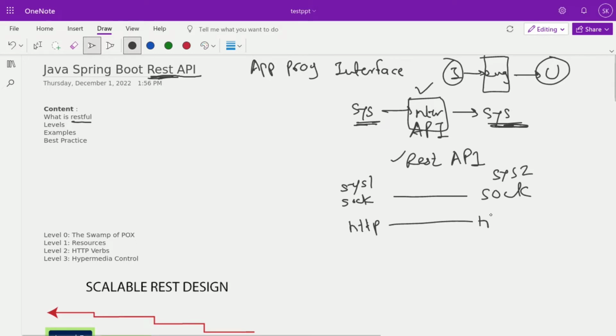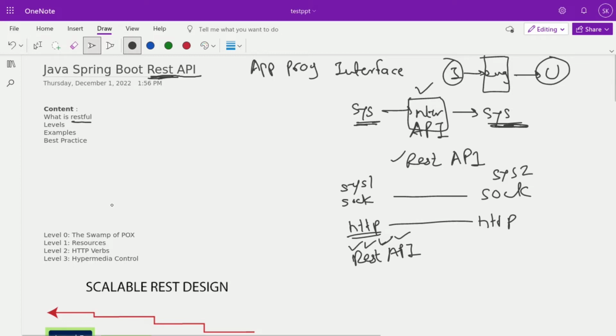In that there are certain standards. If you are communicating in HTTP and you follow certain rules, 1, 2, 3, 4, that means you are communicating in a RESTful standard way. Okay, in a RESTful standard way, that means REST API. We'll check what the rules are. If you follow them, the communication will become RESTful.